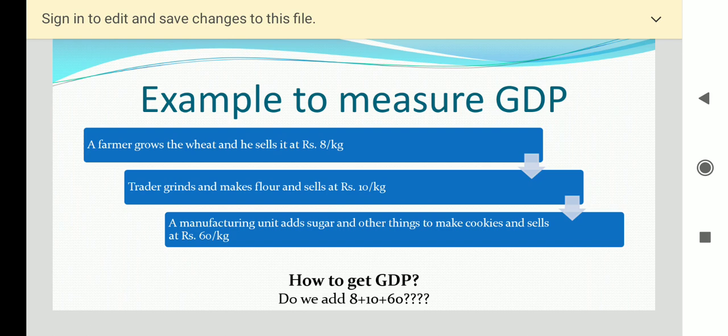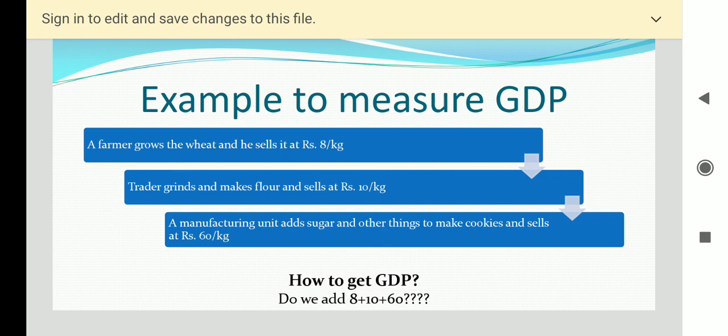So now after grinding, this same trader is selling his flour at rupees 10 per kg. And now this flour is purchased by a manufacturer. He adds sugar and other things. It can be coconut powder, it can be milk, it can be ghee, so many other things to make the cookie. So he adds all these things to make the cookies and sells them at rupees 60 per kg.